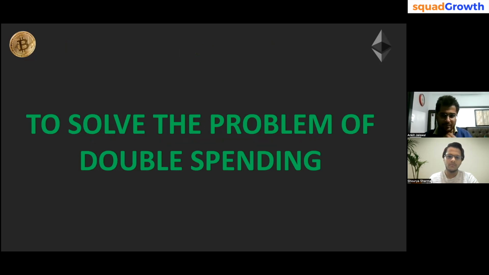What is double spending? So let's understand. For example, I want to send a picture. I click the picture on my phone and I want to send it to Shaurya. How will I send it? I can WhatsApp him or I will email him, right? But have I really sent that picture to him?